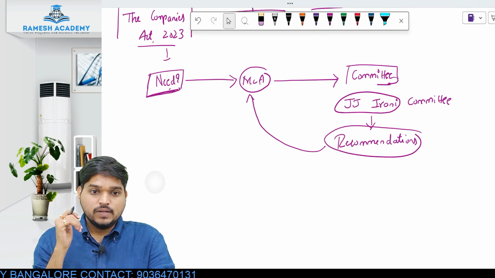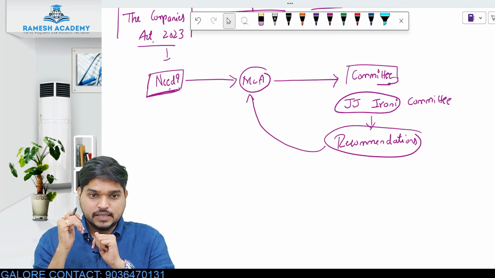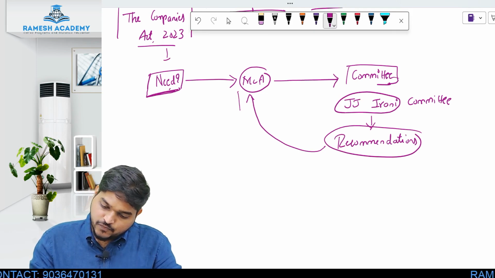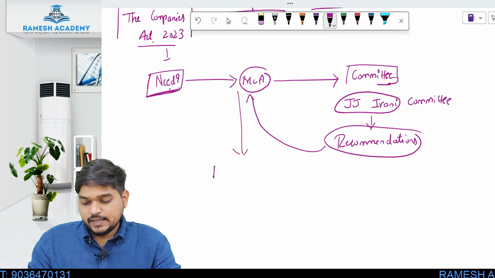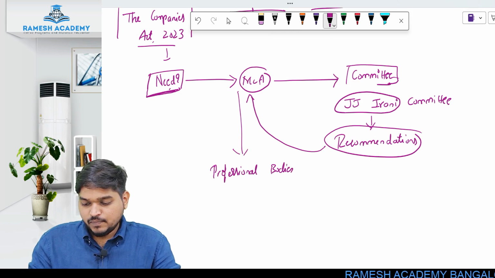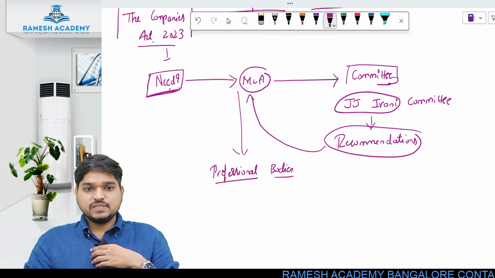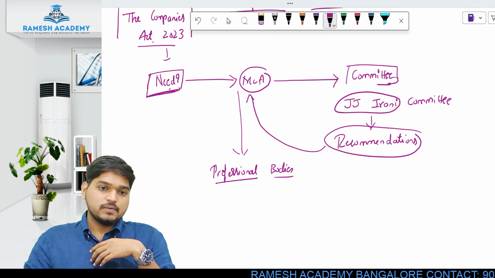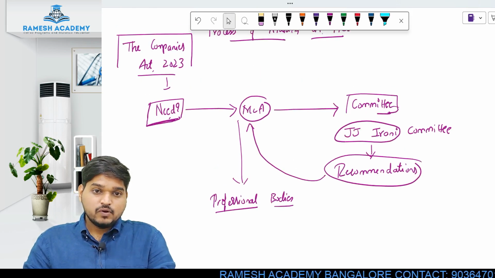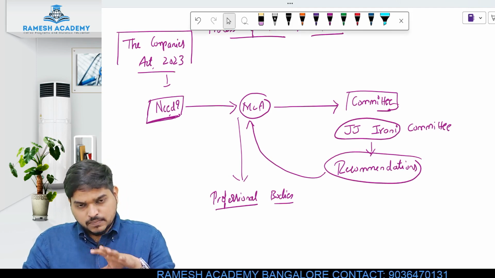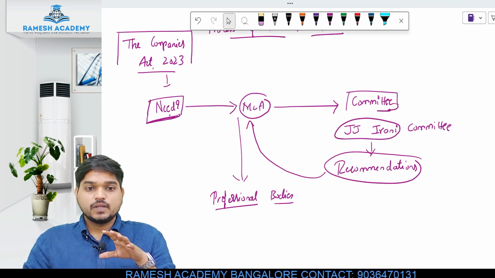Those recommendations will be forwarded to the concerned ministry, that is your Ministry of Corporate Affairs. Now once these recommendations are given to the Ministry of Corporate Affairs, they will be forwarded to the related professional bodies. Related professional bodies means any professional body which is concerned with the law which you are making. Now if you are making what act? Companies Act 2013.